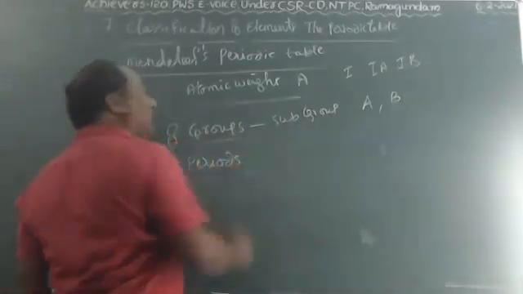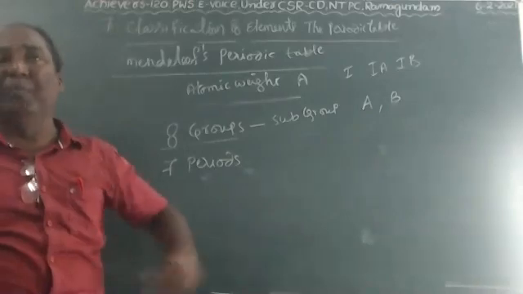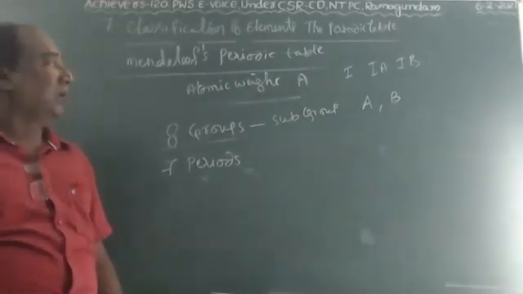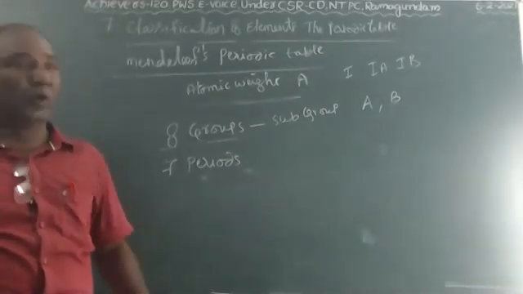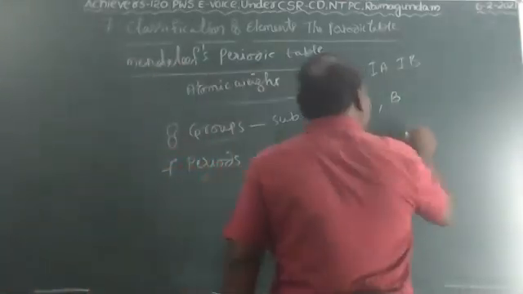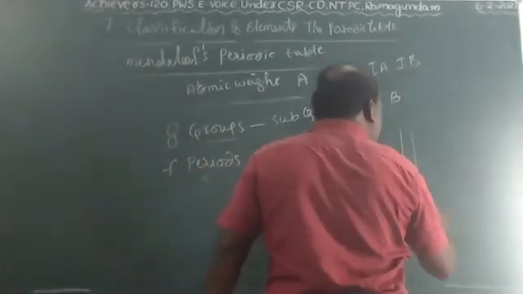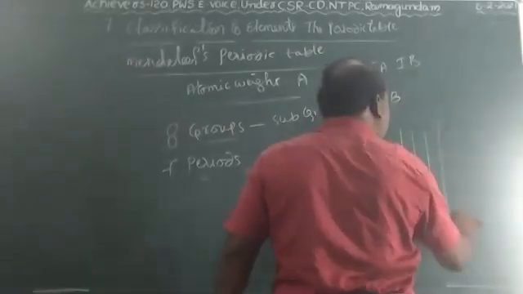And before that, what is meant by groups, children? Group is nothing but the vertical columns in a periodic table.